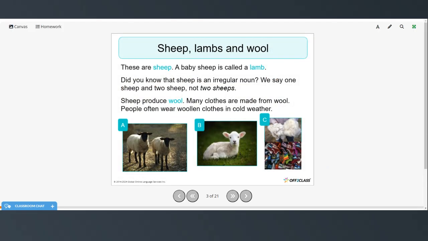So these are sheep. A baby sheep is called a lamb. And did you know that sheep is an irregular noun? We say one sheep and two sheep, not two sheeps. Sheep produce wool, and many clothes are made from wool. People often wear woolen clothes in cold weather.